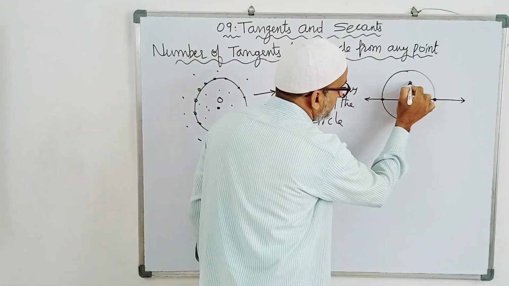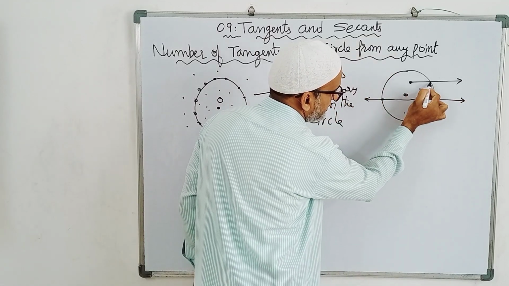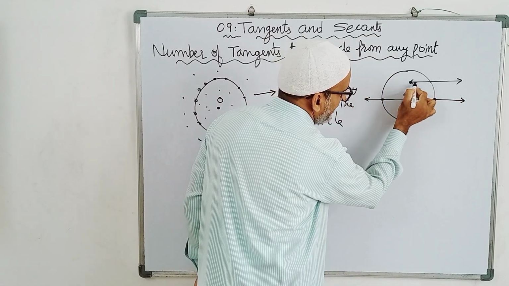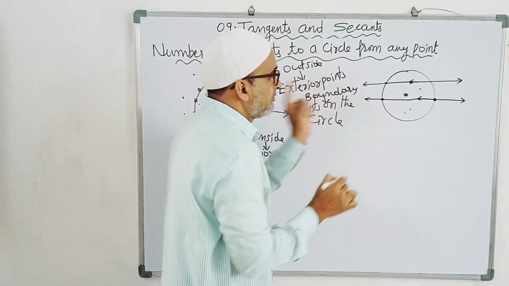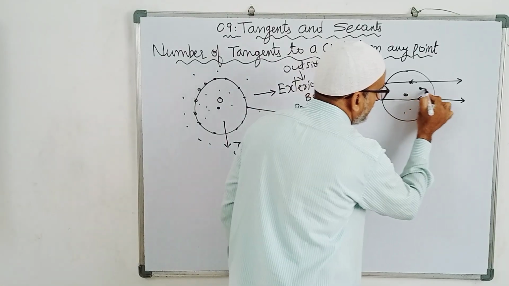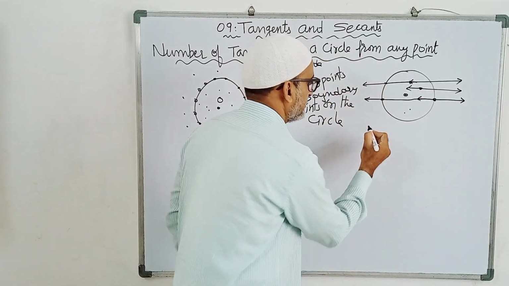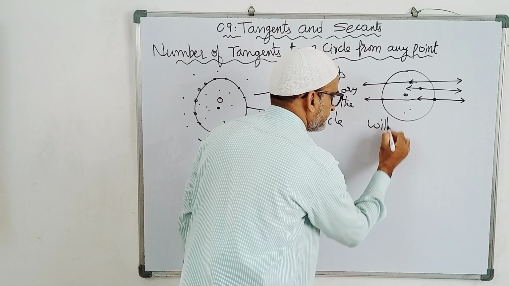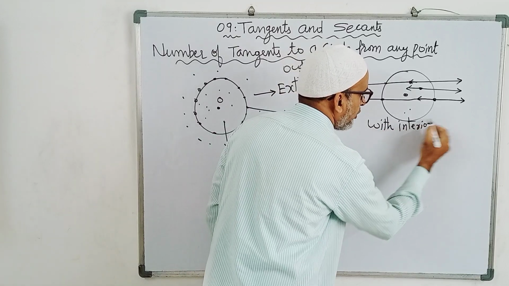Suppose this is the point and the line is going like this. You will get confusion, sir, it is touching at one point. No. This is the line with an interior point of a circle.